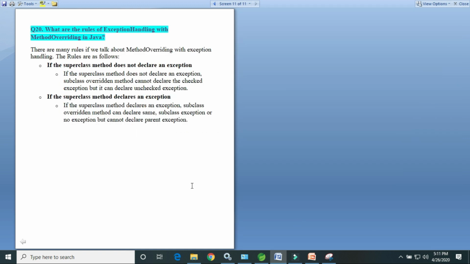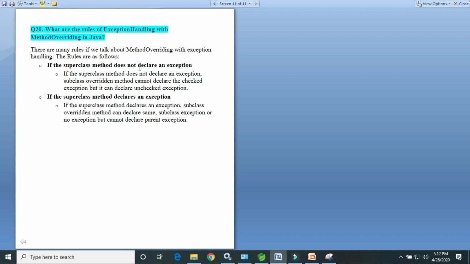Next question is, what are the rules of exception handling with method overriding in Java? This is also one of the most important questions for the Java interview. There are many rules. If you talk about method overriding with exception handling, the rules are as follows. If the superclass method, meaning the parent class method, does not declare any exception, just consider there is one parent class and one child class that extends the parent class.